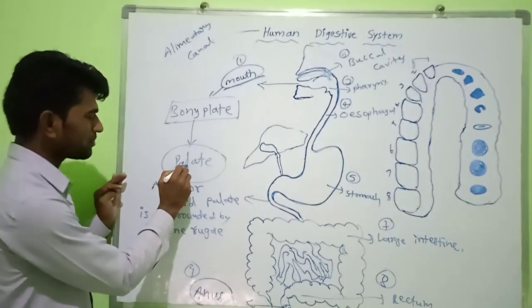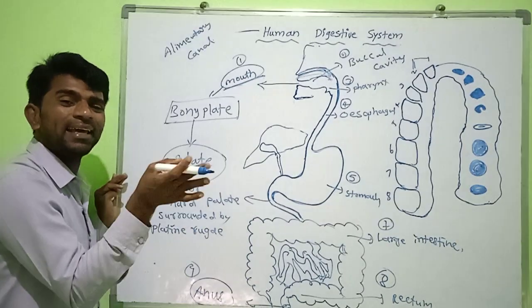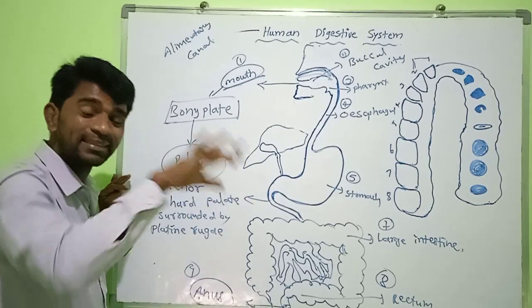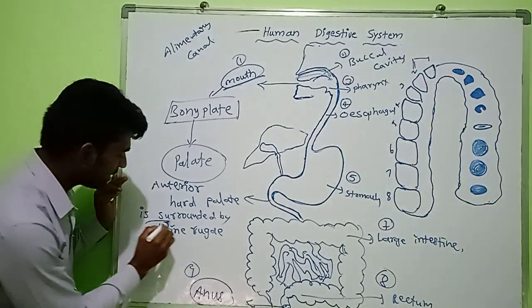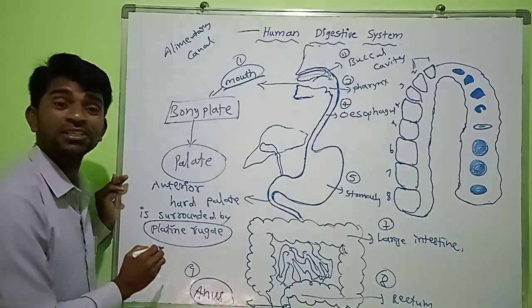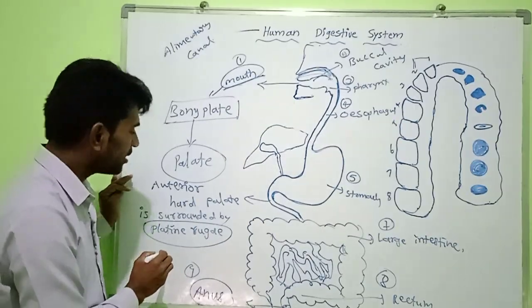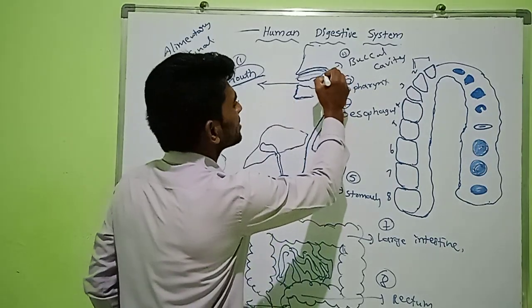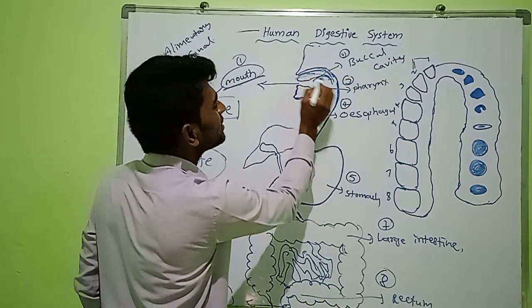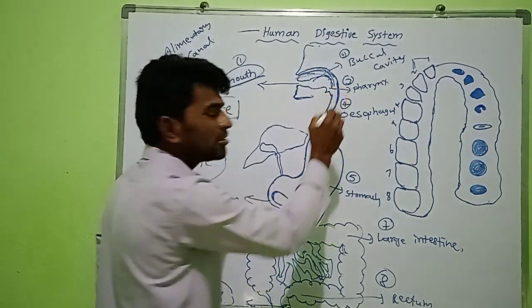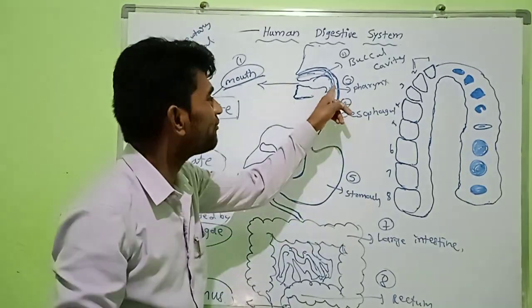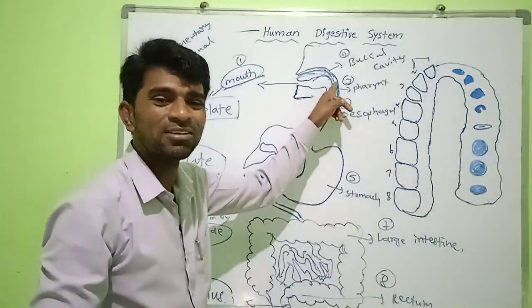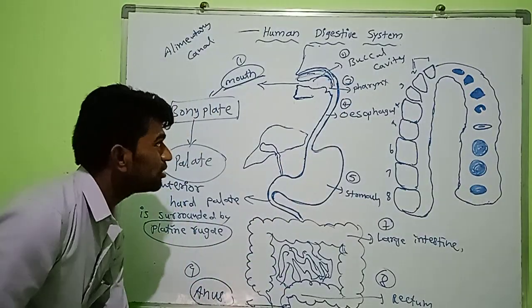So the anterior hard part is covered by a membrane, and the membrane is called palatine rugae. So this is the hard palate. This is the soft palate. The soft palate hangs down into the pharynx.